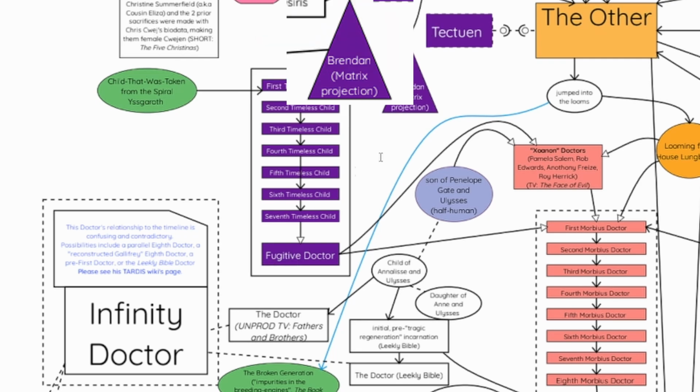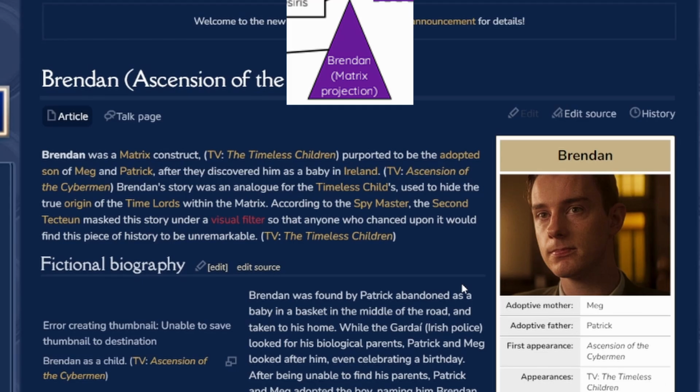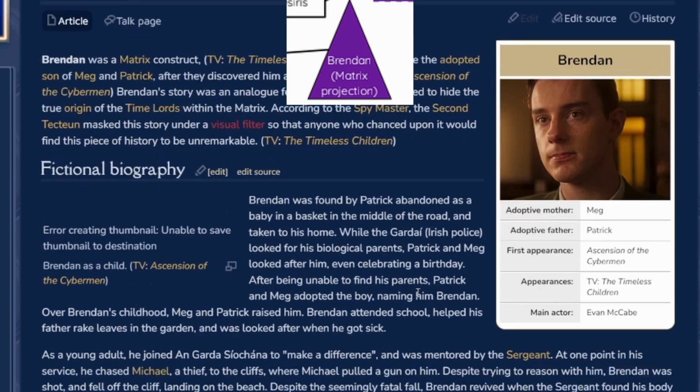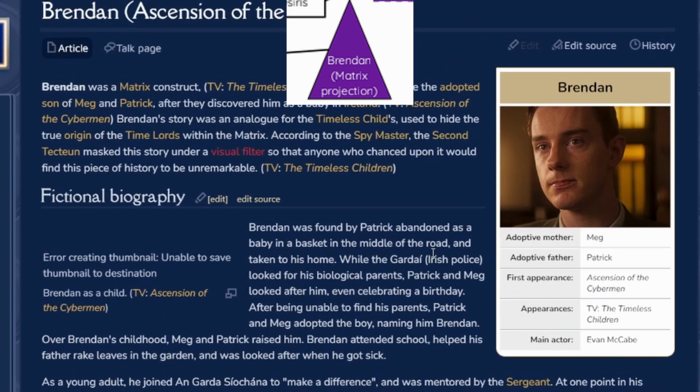Okay, but Brendan, the matrix projection. It was that because this was apparent. The person who was another instance of the timeless child at the time, or a matrix projection of the timeless child. That's another iteration of the Doctor.